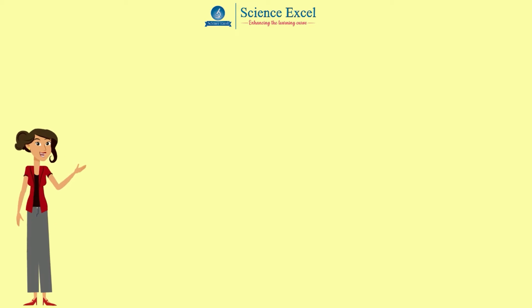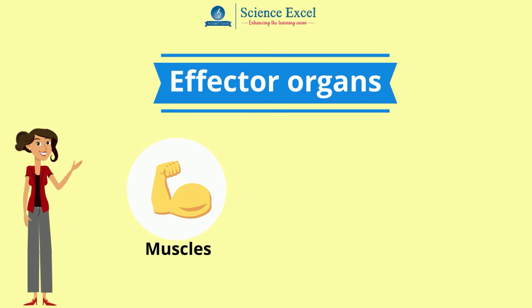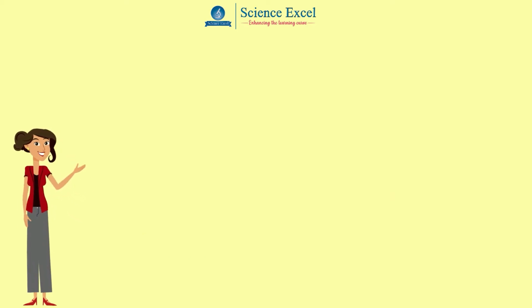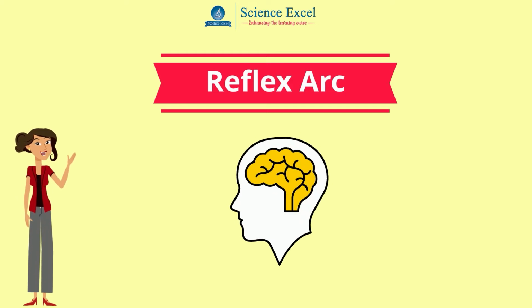The organism responds using effector organs like muscles, which may respond by contracting, and glands which secrete various substances to bring about the response. A reflex action is made possible by neural pathways called reflex arc, which can act on an impulse before the impulse reaches the brain.